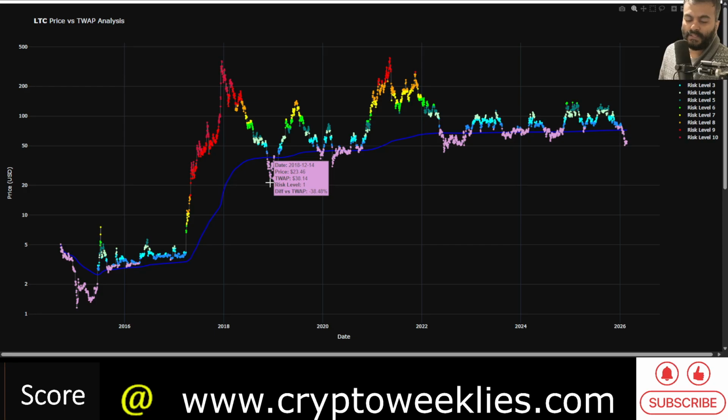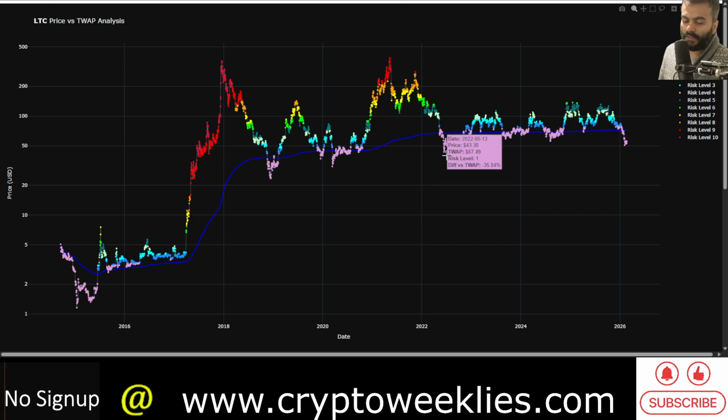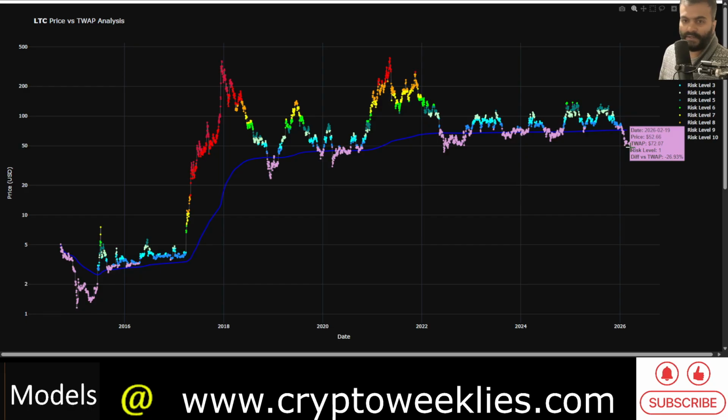In the market cycle before that, in 2018, the difference between the price at the low and the time weighted average price was around 38%. So this time around, if we extrapolate from 38% negative to 35% negative, let's say this time around 32% negative from the time weighted average price. This means per this analysis the price is very close to the bottom.